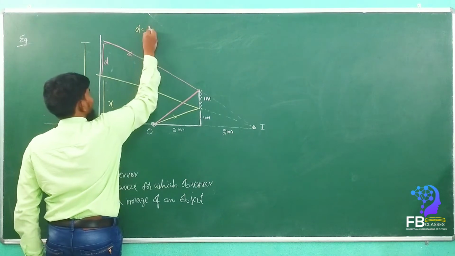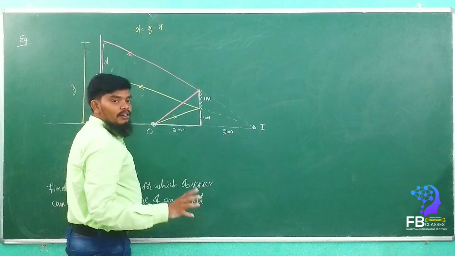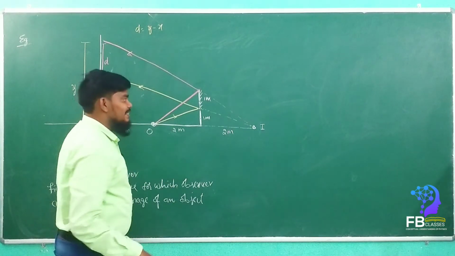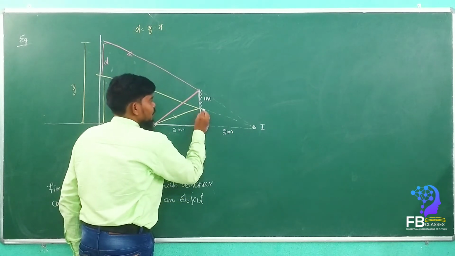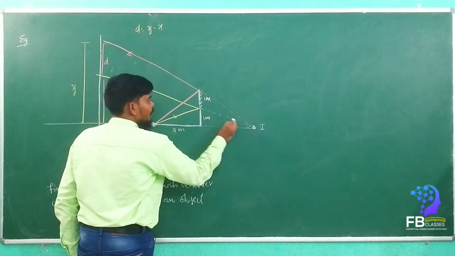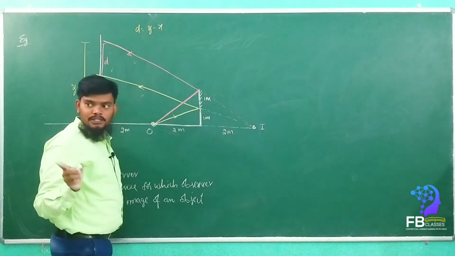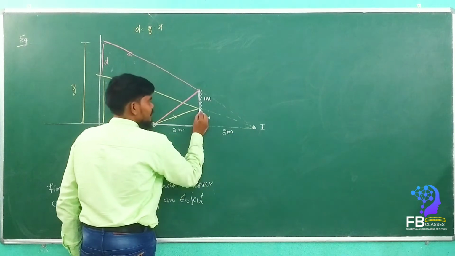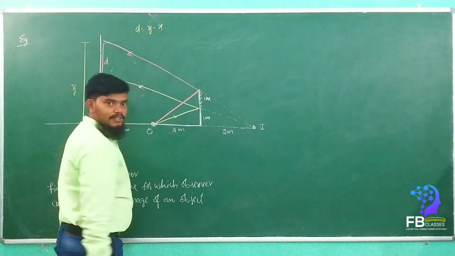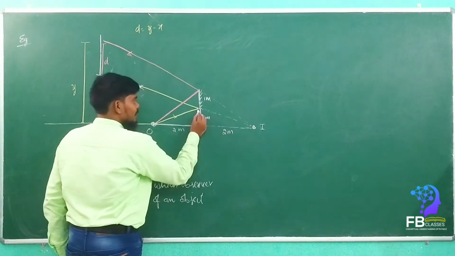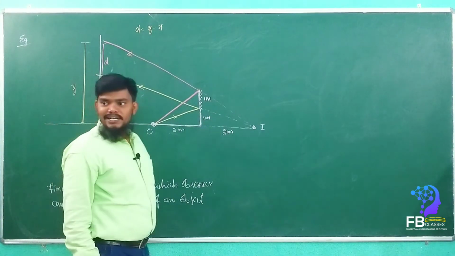D is equal to how much, my dears? Y minus x. So we have to find out the x and y value. See here, we have to find out the similar triangle. See here, this triangle. Are you getting my point? This first triangle. Are you able to see? This is the first triangle and this is the second triangle. These two triangles are similar triangles.